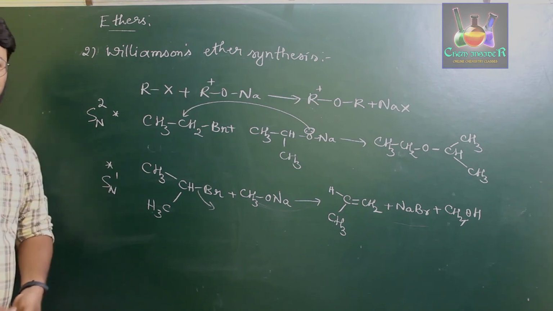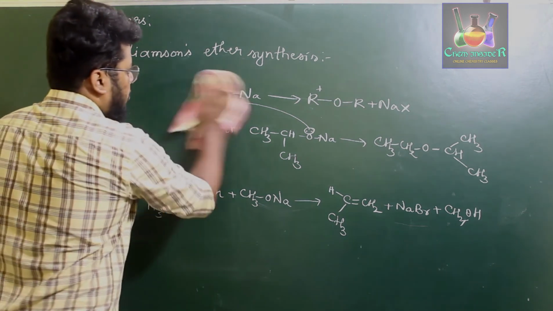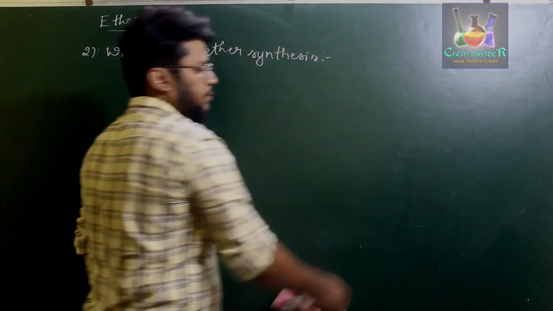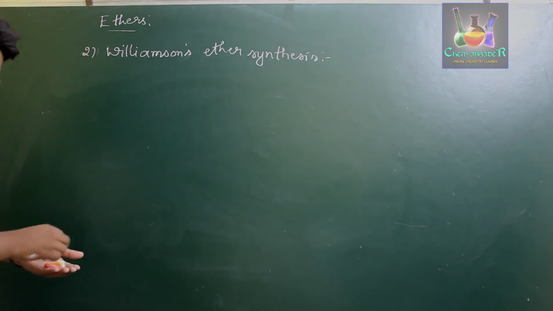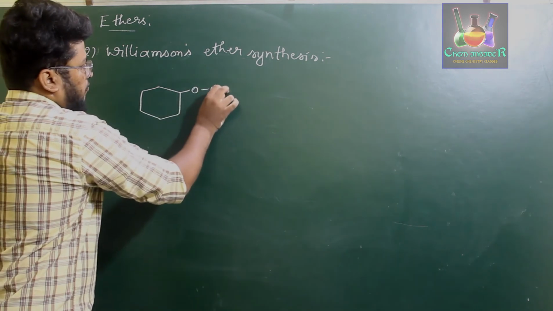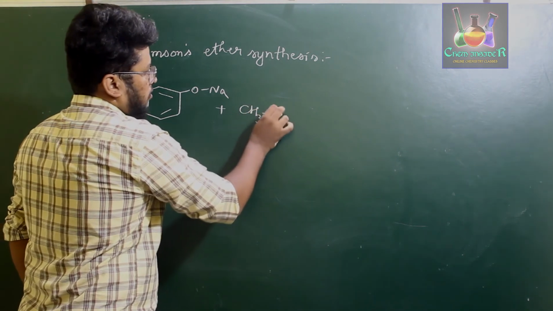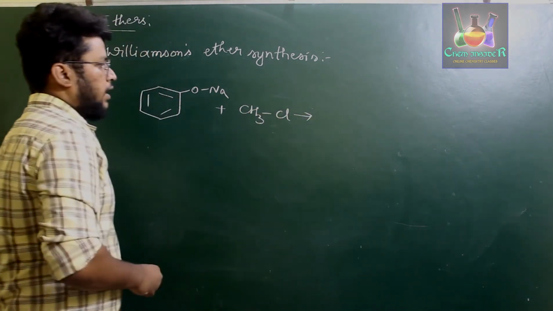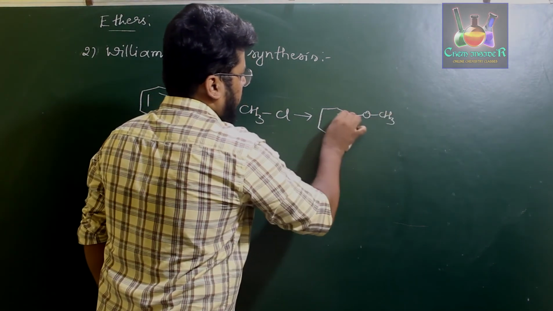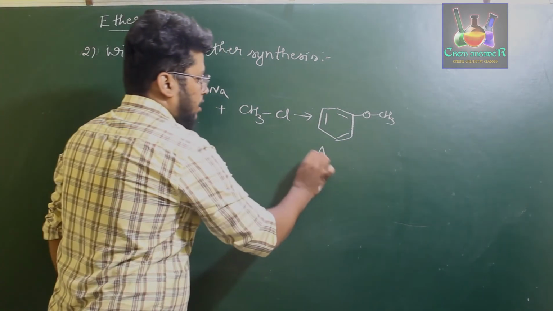Now for one more example where you are going to prepare a phenol ether. For preparation of phenol ether, again you have to use phenol as a sodium phenoxide. When you treat sodium phenoxide with alkyl halide, like for example CH3Cl, we get methoxybenzene, which is also called anisole.